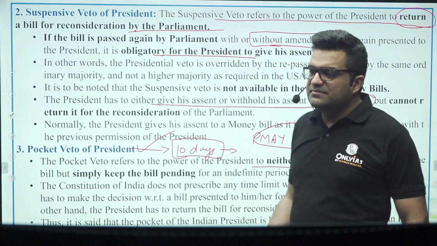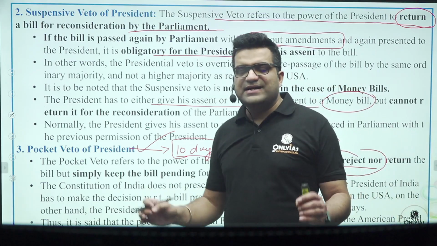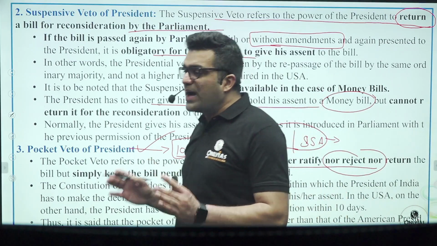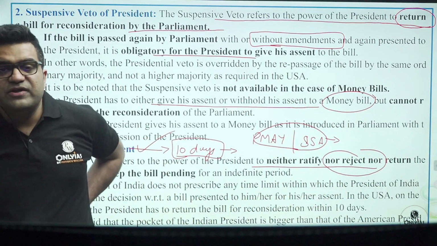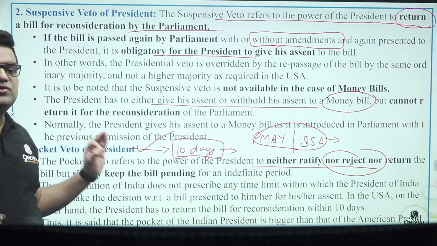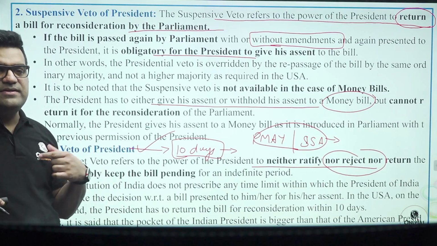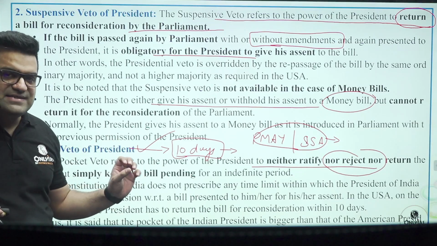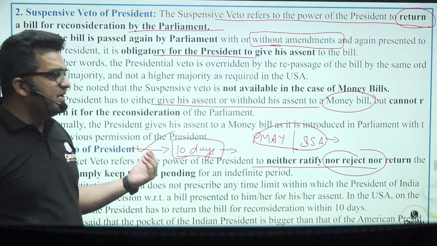In the Indian system, there is no time limit prescribed. That is why it is said that the scope of the pocket veto of the Indian president is wider than the scope of the pocket veto of the US president. So 10 days technicality, pocket veto, there is no time limit. There is no number of days written on the pocket of the president when he exercises pocket veto. This is how you can memorize this also.